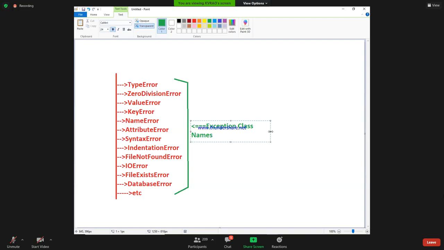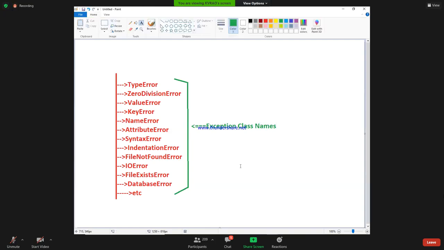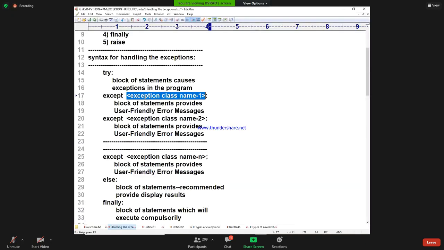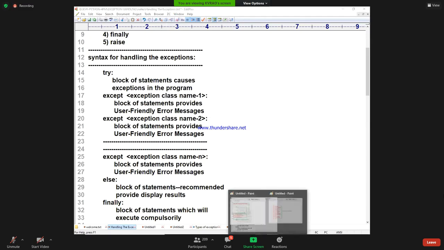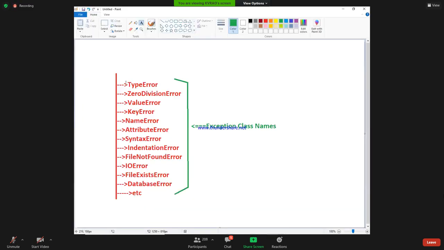All these exception class names are for what? Whenever some wrong input occurs, we are using these classes. Where did I use them in our programming? I used them so far as except ValueError and ZeroDivisionError. Like that, I can use many of them. Now I am using one example about the classes.